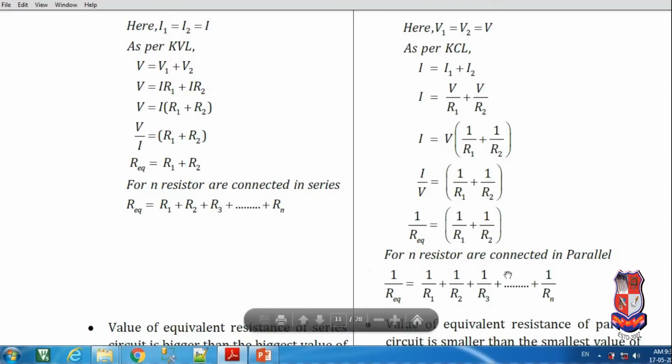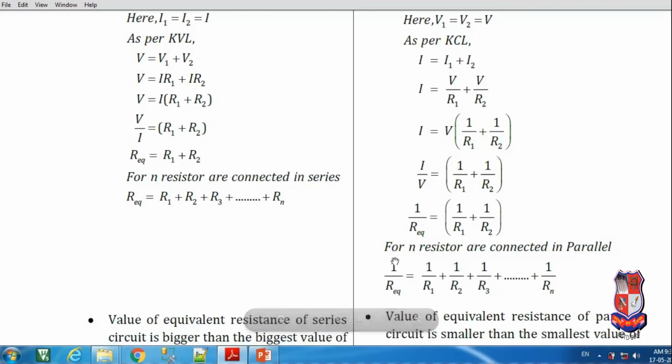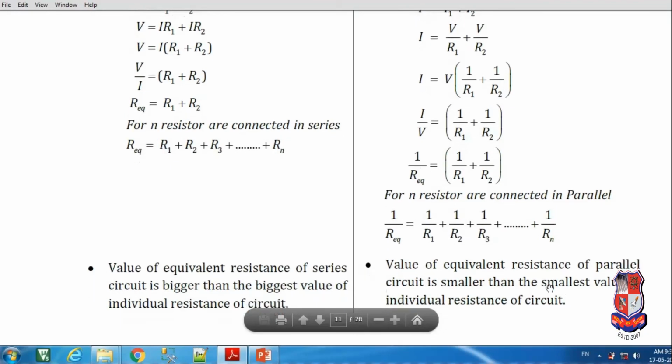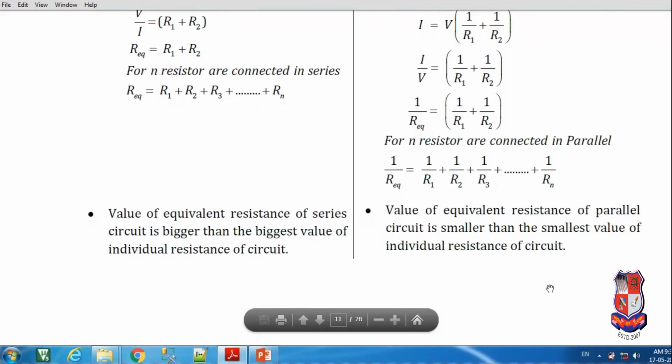If n resistances are connected in parallel, we can say 1 upon R equivalent is equal to 1 upon R1 plus 1 upon R2 plus 1 upon R3 up to 1 upon Rn. So this is regarding the parallel connection of resistances.